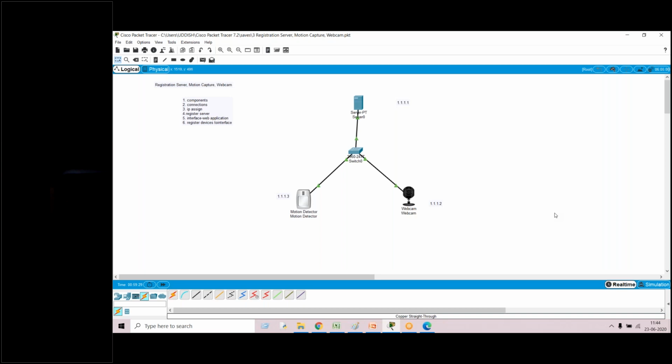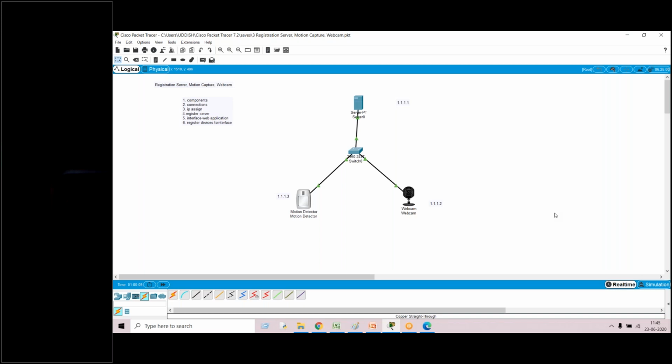It contains 6 different steps. The first step, we have to bring all the components. The components needed here are a web camera, a motion detector, one server, and to connect all these devices we will be using a switch. Once all the components are chosen, the second step is to connect these devices. I'll use copper straight cable with fast Ethernet, and connect all the devices together.